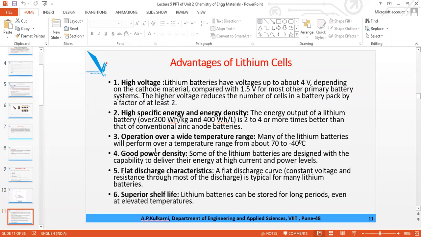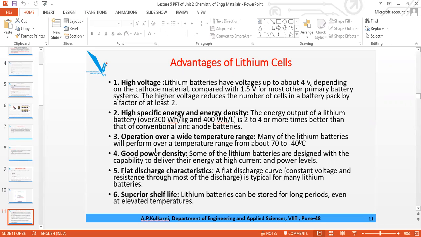So what are the advantages of lithium cells? Now we have two types of lithium cells or batteries. If lithium metal is used in the cell or battery, they are called lithium batteries or lithium cells. I am making you understand the two different terms. Lithium ion batteries and lithium cells are different.